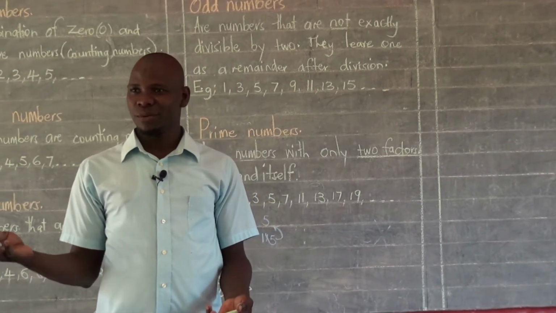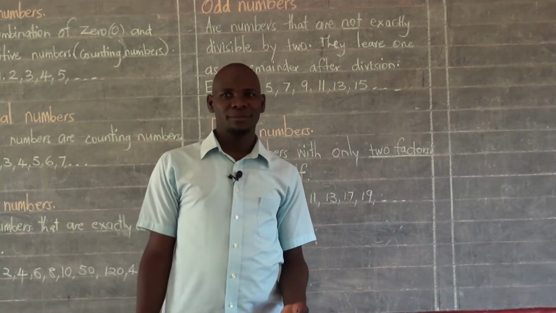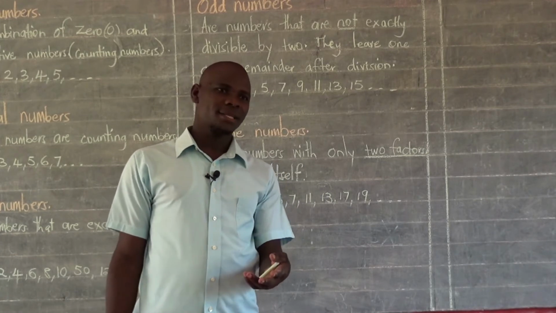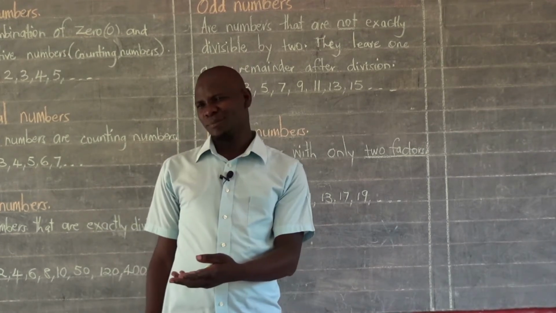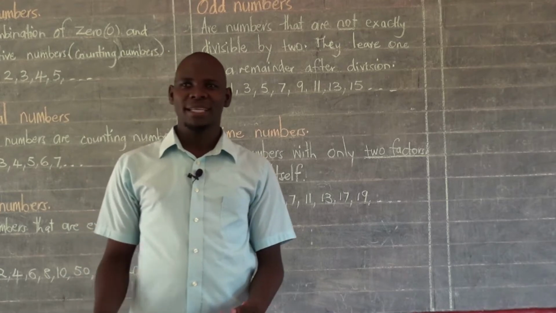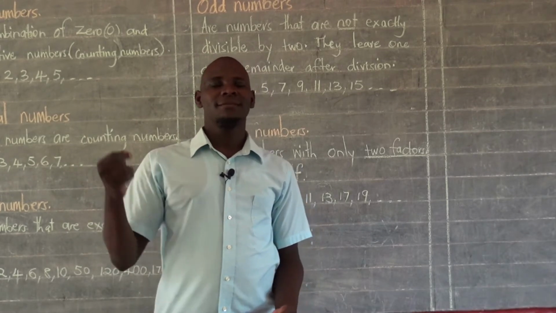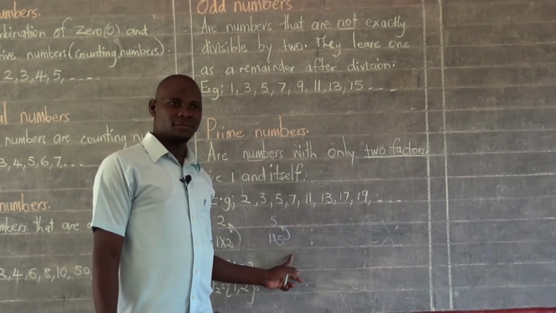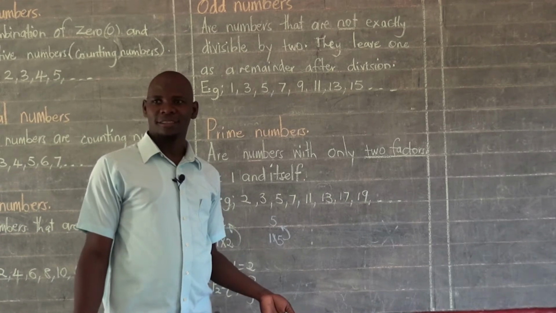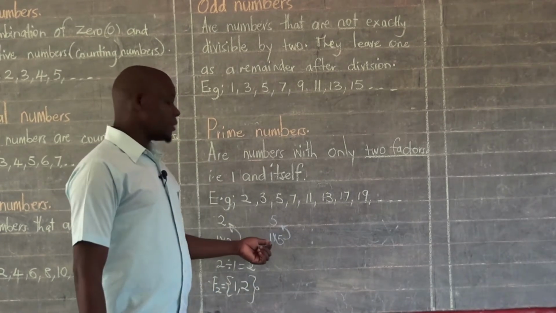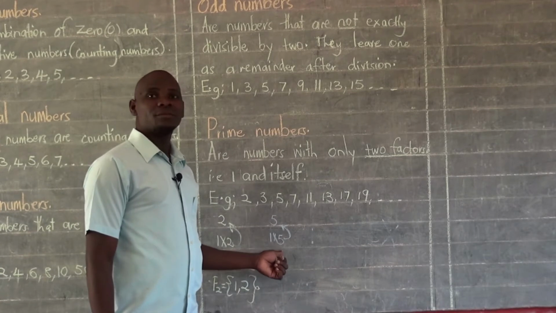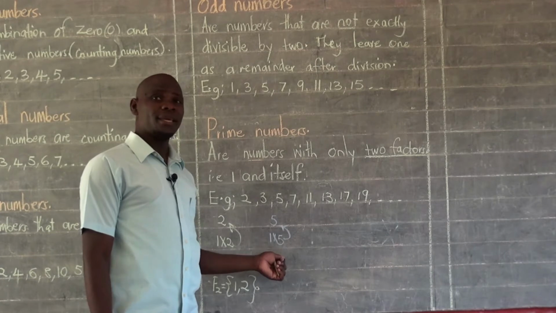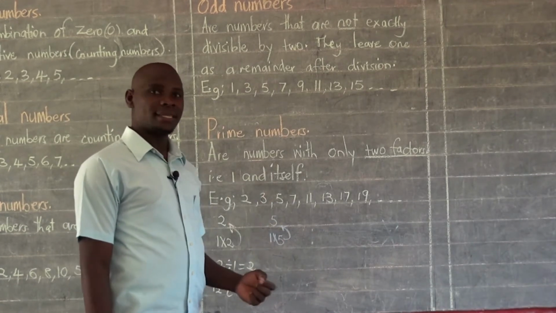Boys, anybody with a pair of numbers that we can multiply and yet 5 is the answer? No boy? Okay, girls. Any girl, please give us a pair of numbers that we can multiply and then 5 must be our answer, besides 1 and 5. Also, nobody? Okay, so you realize that 1 times 5 is the only pair of numbers that we can multiply and we get 5 as the answer.